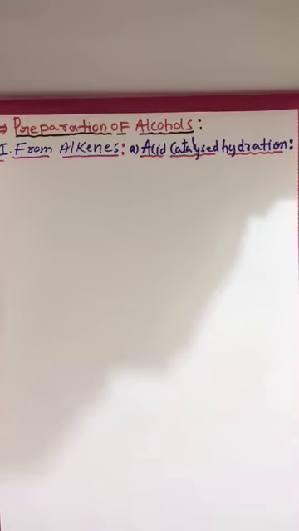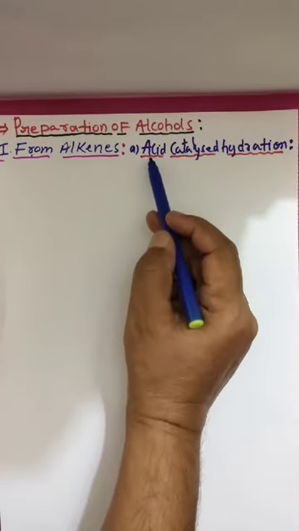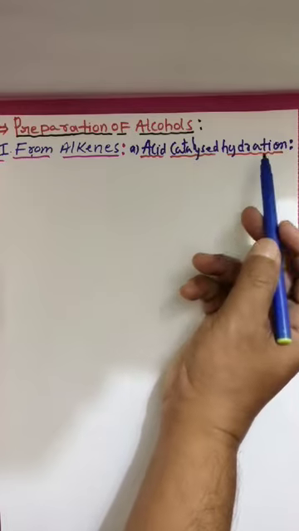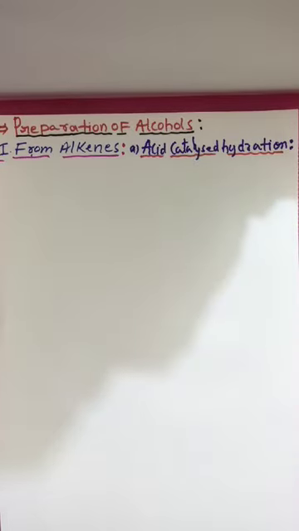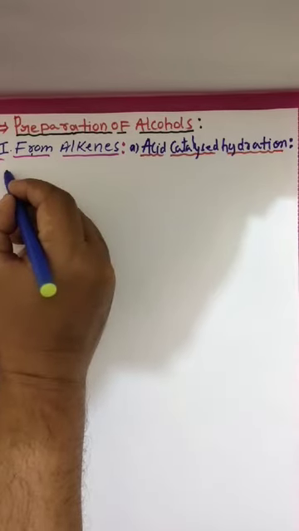Hi students, today we are going to discuss preparation of alcohols. We have different methods to prepare alcohols. Here I am explaining alcohol preparation from alkenes, by acid catalyzed hydration. Let me discuss what is meant by acid catalyzed hydration.